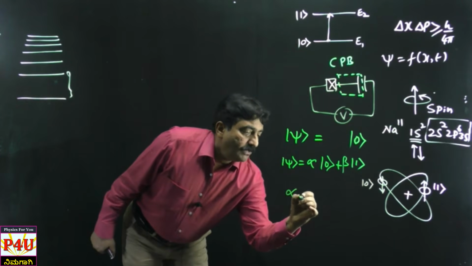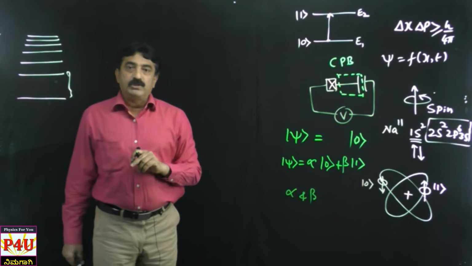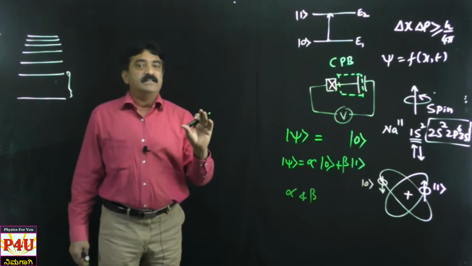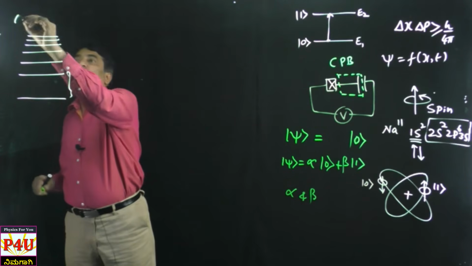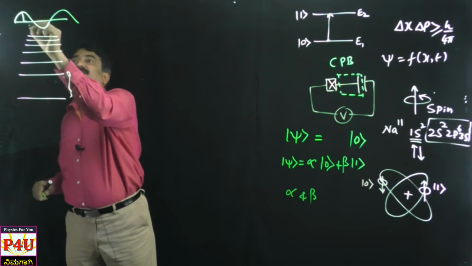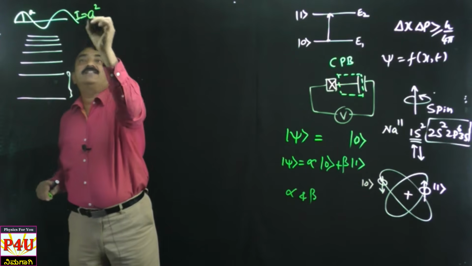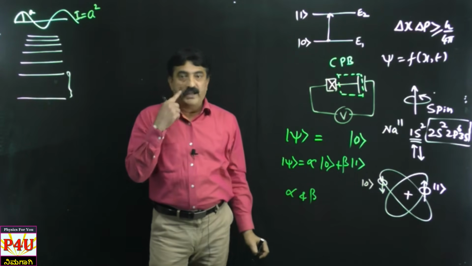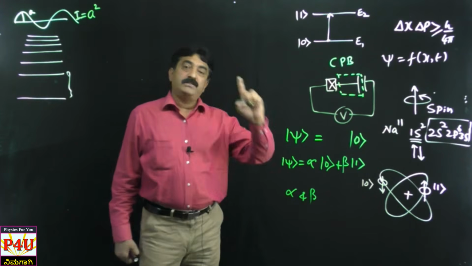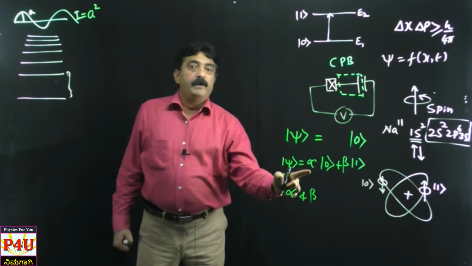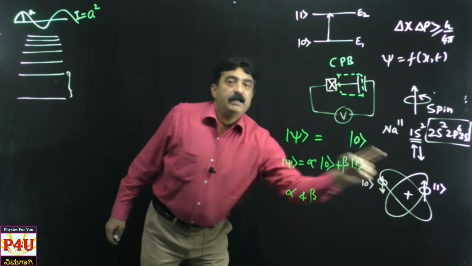Dear students, alpha and beta are called probability amplitudes. There is a difference between amplitude and density. Square of the amplitude is density. Like in a wave, this is amplitude, and square of the amplitude is nothing but intensity. That is in the case of a normal wave. Similarly here, alpha is the probability amplitude of 0 state, that is spin down state. Beta is for spin up state.